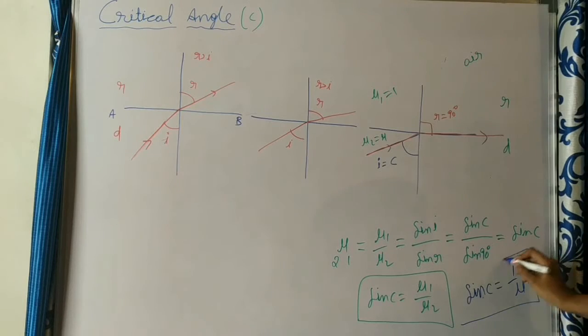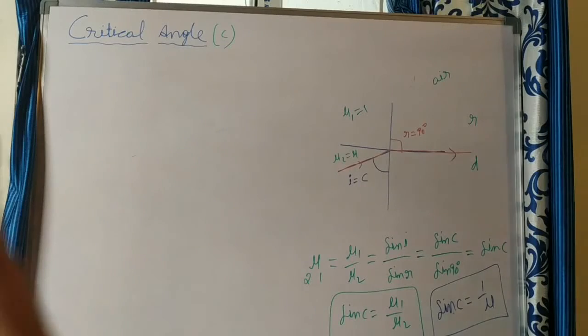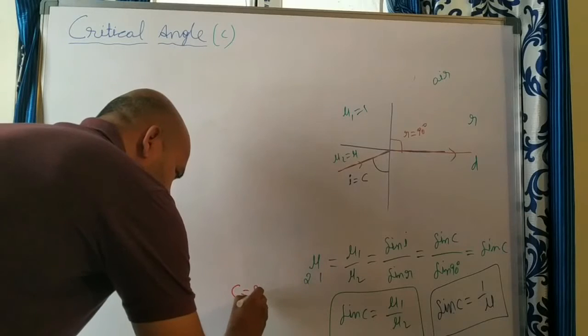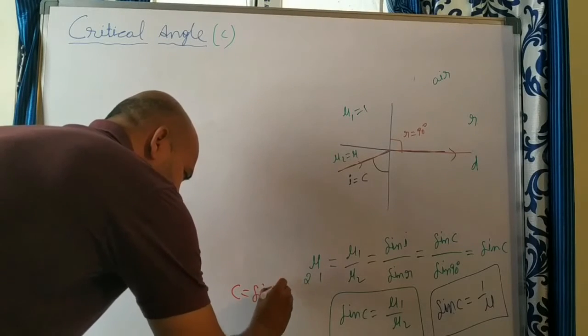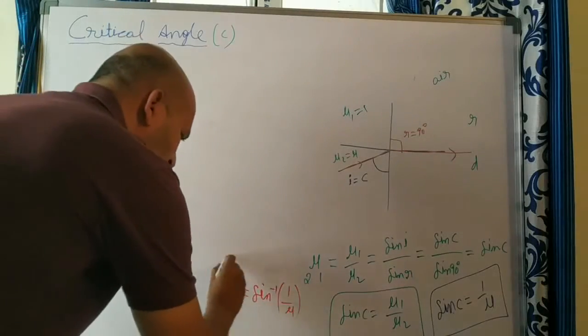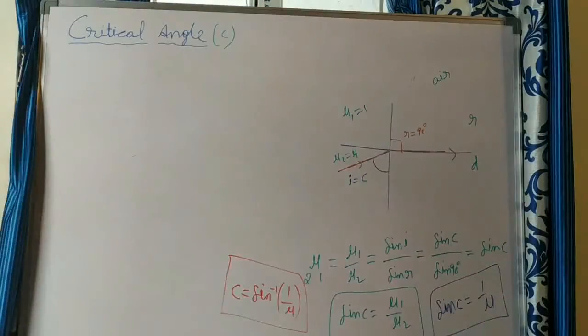This is the relation between the critical angle and the refractive index. Sine C is equal to 1 by mu. From that we can write C is equal to sine inverse of 1 by mu. These two equations give the relation between the critical angle and the refractive index.